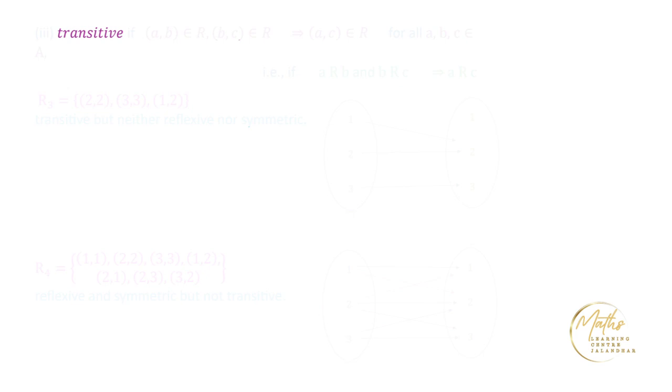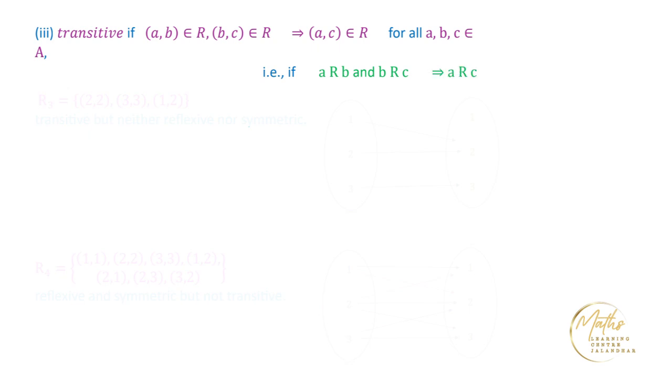The next kind of relation is the transitive relation. A relation is transitive if, now we are considering three elements a, b, c in the set A, and if a is related to b and b is related to c, then this implies that a is related to c. We can write it in this form: if a is related to b and b is related to c, then we must have a is related to c.